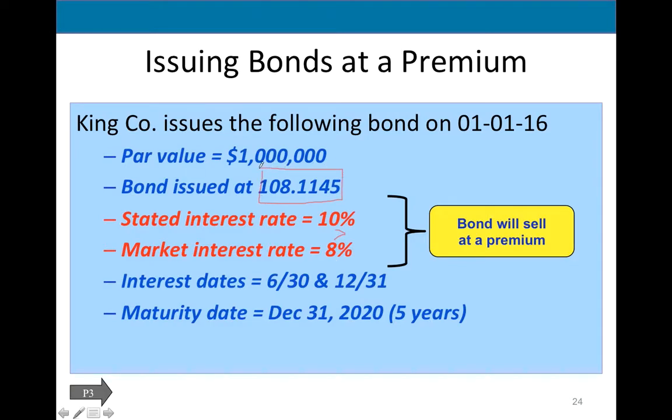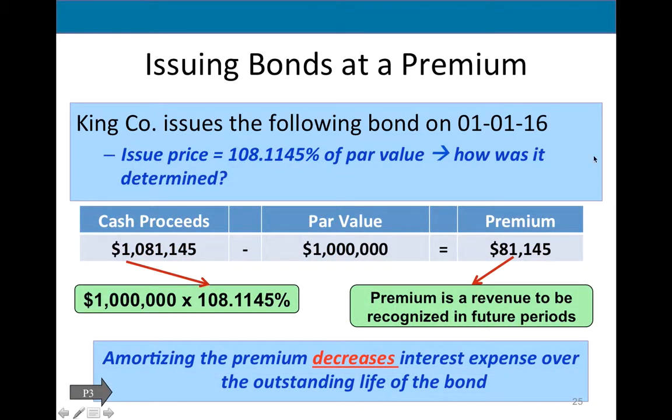I can sell my bond at a premium. This is the percent. So instead of $1 million in cash, when I issue bonds, I multiply, I get 1,081,145 above par. So I'm going to get this premium, which is like revenue, but it would be wrong according to GAAP to recognize this entire revenue in one period. So we're going to spread this revenue over the future life of the bond.